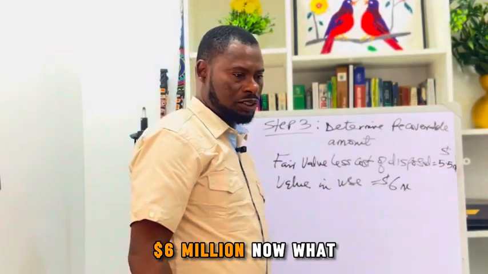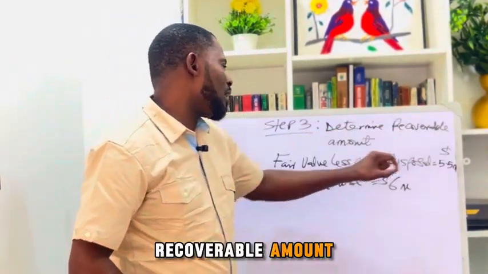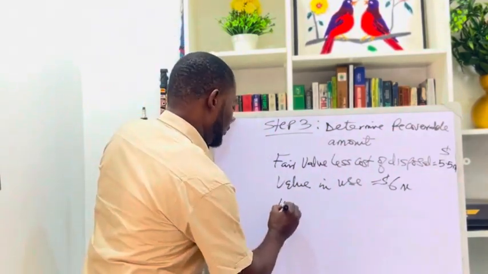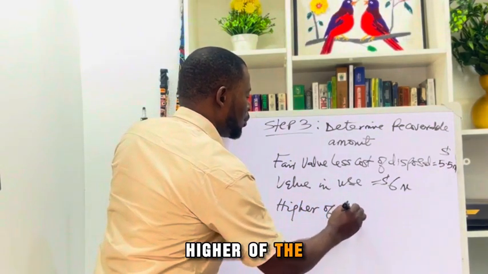$6 million. Now, what do you do? To get the recoverable amount, we said is the higher of the two.